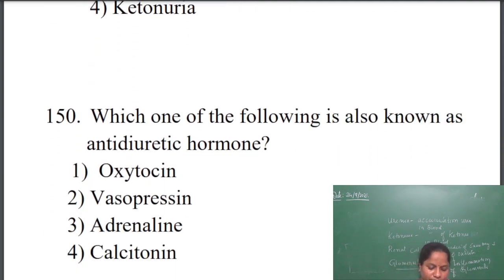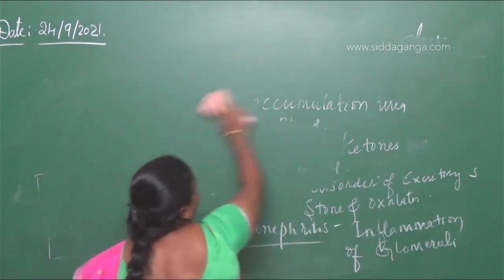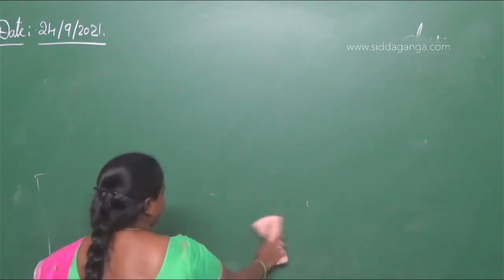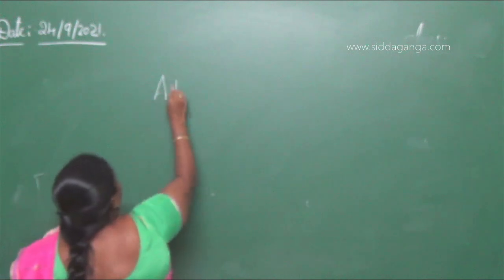Next question. Which one of the following is known as antidiuretic hormone? You should know which one is called antidiuretic hormone. We know it as ADH. The full form of ADH is antidiuretic hormone.